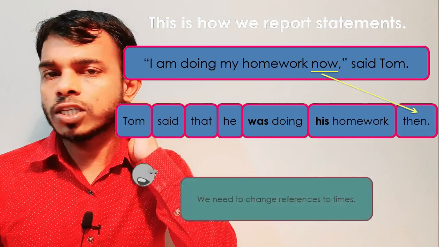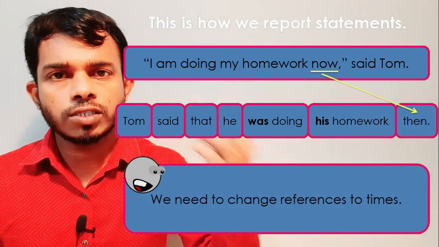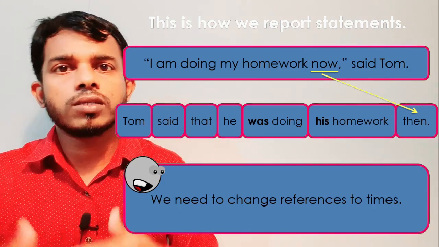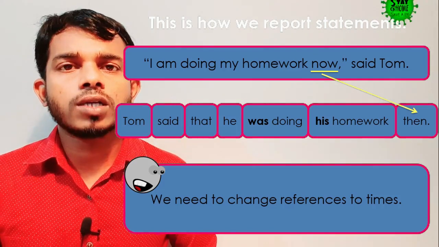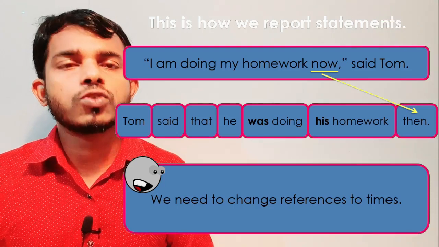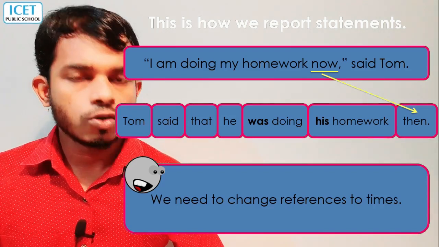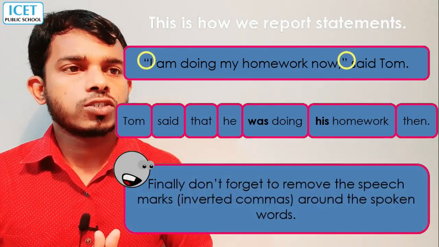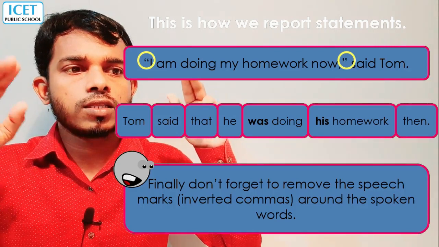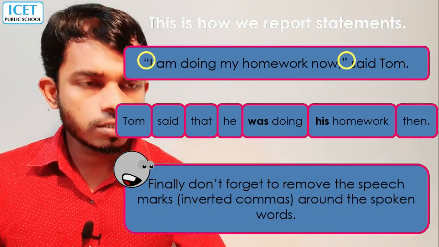And then another change: we need to change the time reference. When Tom said it, at that time he used now. But when we report it, when we change into indirect speech, we can't say now, because it is not now actually. We change it into then, at that time. And finally, there is one more change: don't forget to remove the speech marks, the inverted commas around the spoken words. These are the changes.